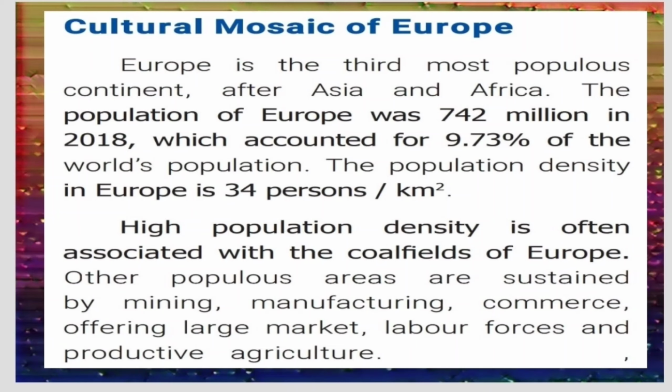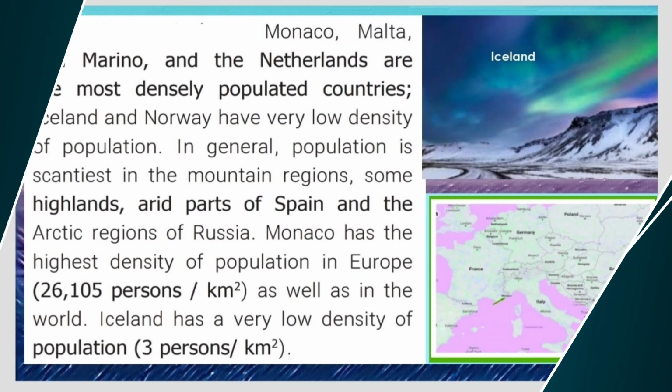Europe is the third most populous continent after Asia and Africa. The population of Europe was 742 million in 2018, which accounted for 9.73% of the world's population. The population density in Europe is 34 persons per square kilometer. High population density is often associated with the coal fields of Europe. Other populous areas are sustained by mining, manufacturing, commerce, offering large market, labor forces and productive agriculture.